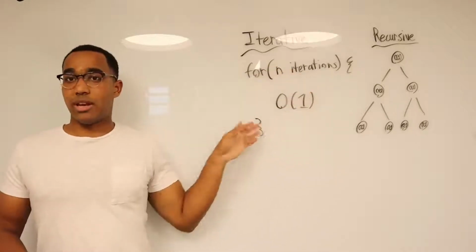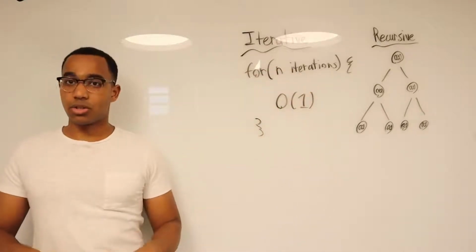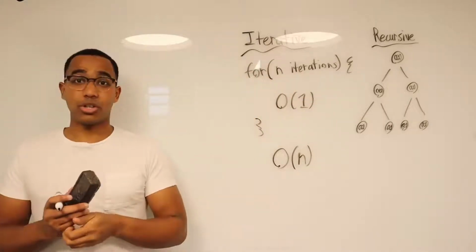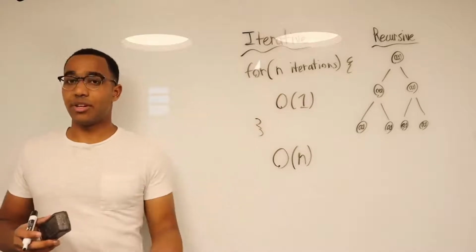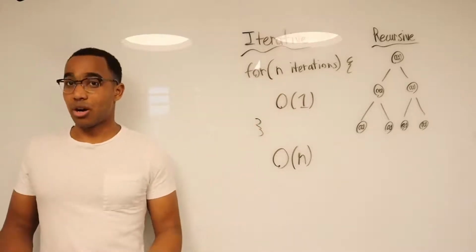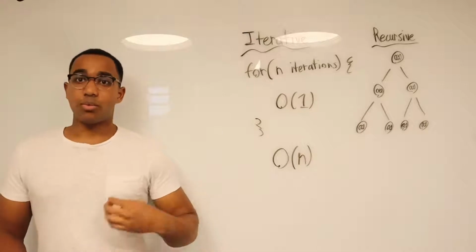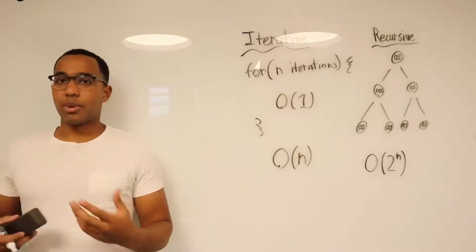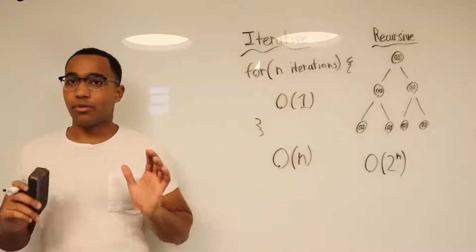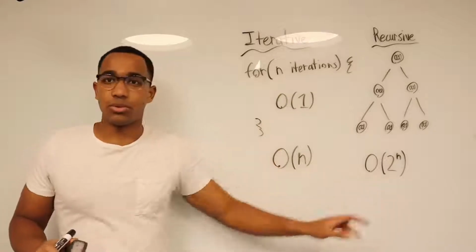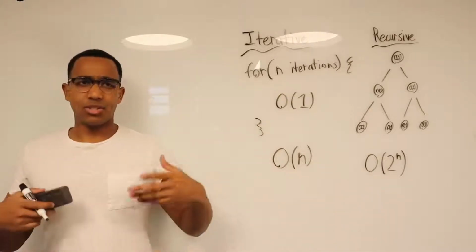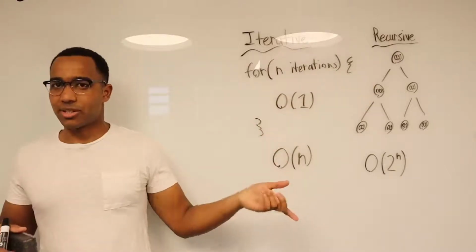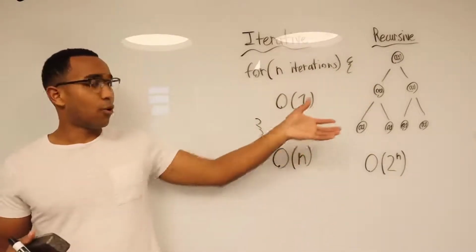Because this for loop does n iterations, each iteration is constant work, so we bound to linear time. And then what we did was we said, let's imagine that this recursion that generates 2 forks at every node is going to do constant work in each call. The depth of the tree is n, so we bound to a rough approximation of O of 2 to the n calls. So basically what we're saying is the amount of for loop iterations is upper bounded to 2 to the n. Because we're just saying, imagine these are the constant time for loop iterations. Every one of these calls is an iteration, basically, and it's doing constant work. It's just formatted as a tree.